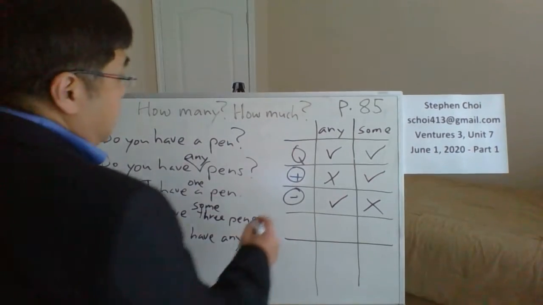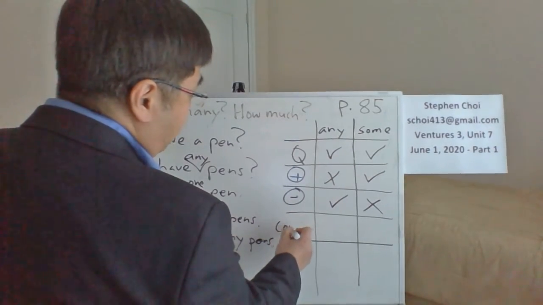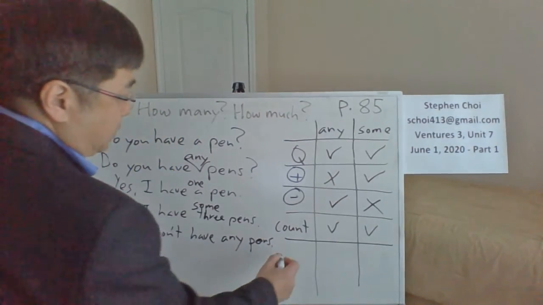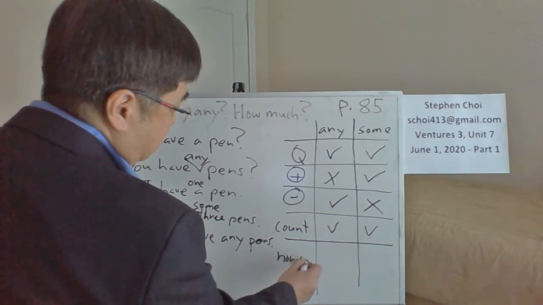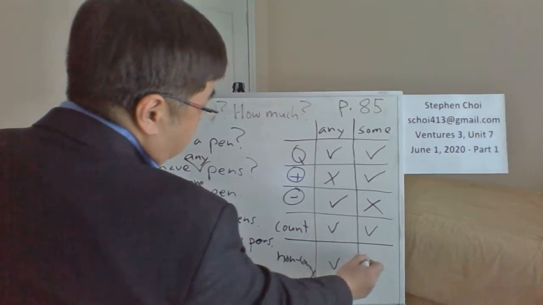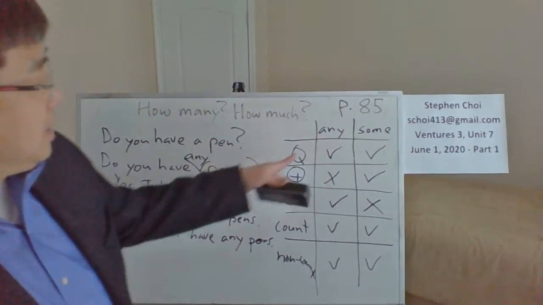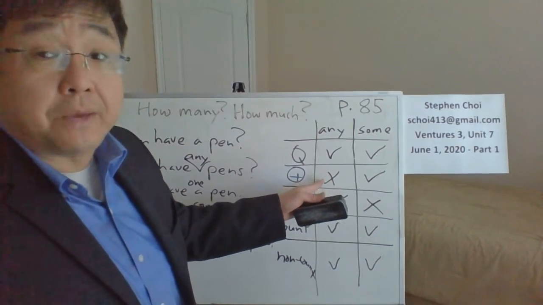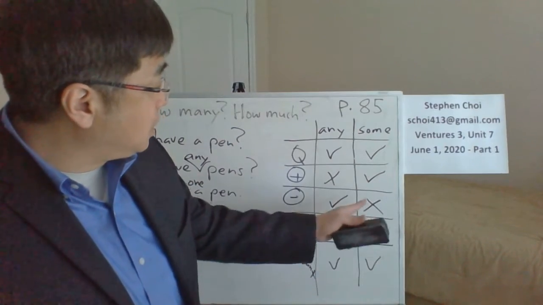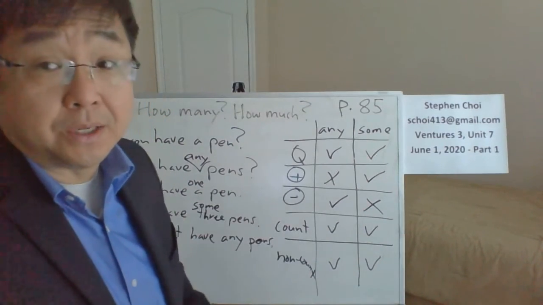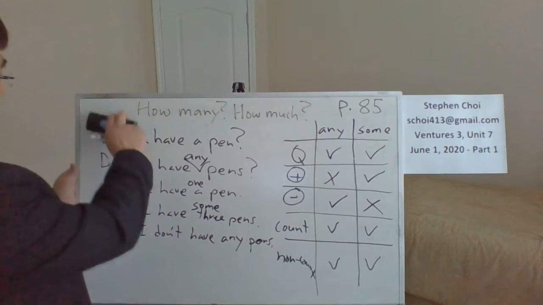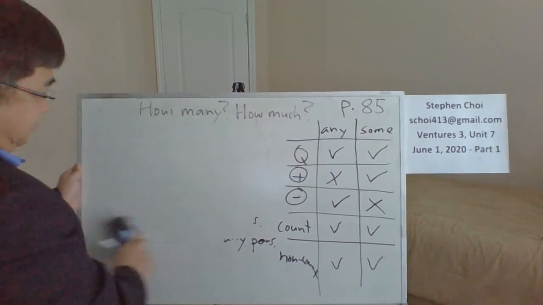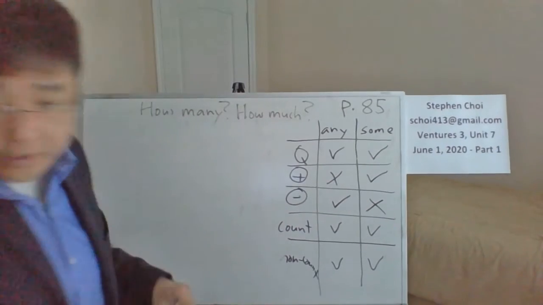Basically, you can use any and some in both count and non-count situations. So just remember that any you can use everywhere except for positive statements, and some you can use everywhere except for negative statements. That's the basic thing about these questions with count and non-count nouns.